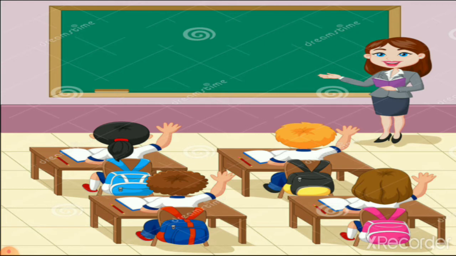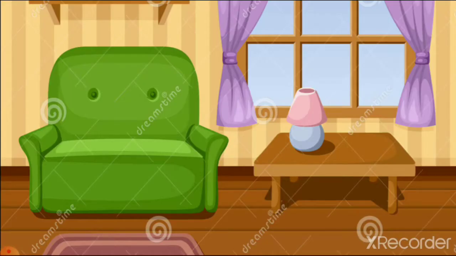But here is the picture of a classroom with students and teachers. So your surrounding will be changed when you are going in class. The blackboard you can also see here, students also, bags of students also. So it is your surrounding when you are going to learn in class.